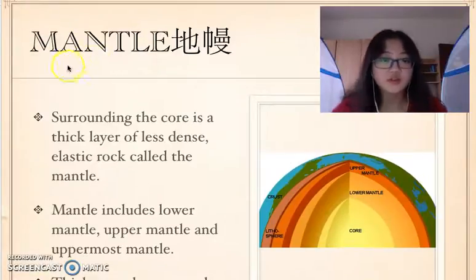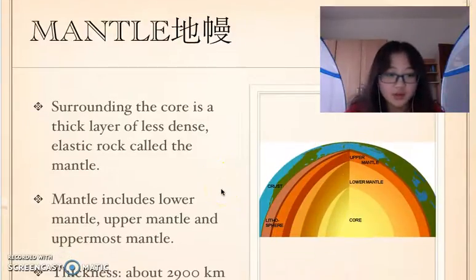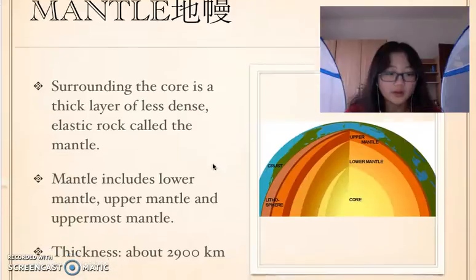Here is the third word I would like to talk about. It is the mantle, which in Chinese is 地幔. Let's look at this picture first. Here is the place of the core. Here is the lower mantle, upper mantle, and even the uppermost mantle. The mantle is surrounding the core and is a thick layer of less dense, elastic rock.